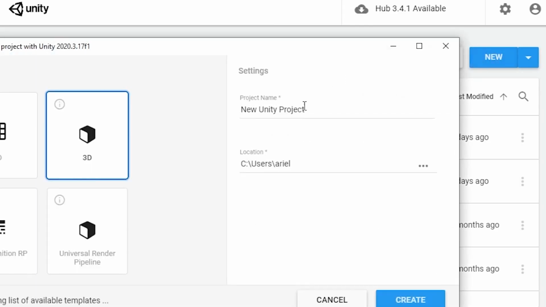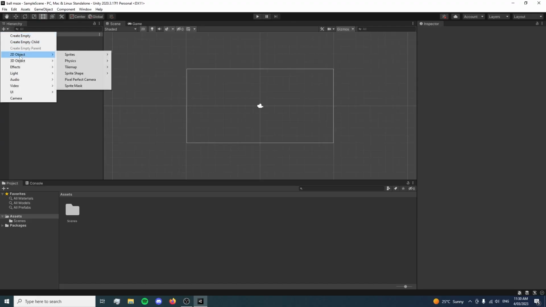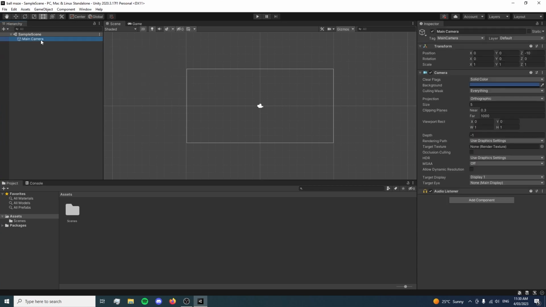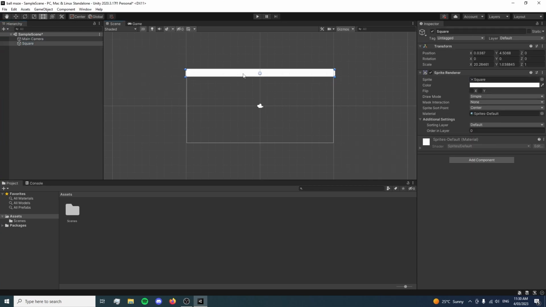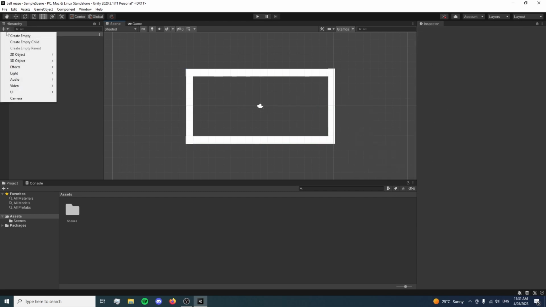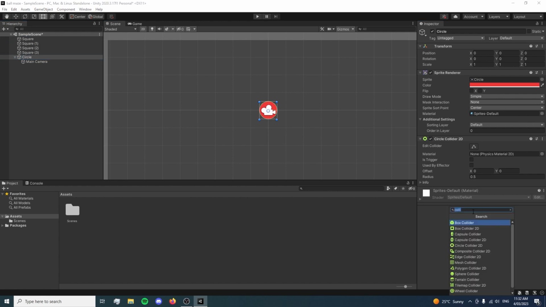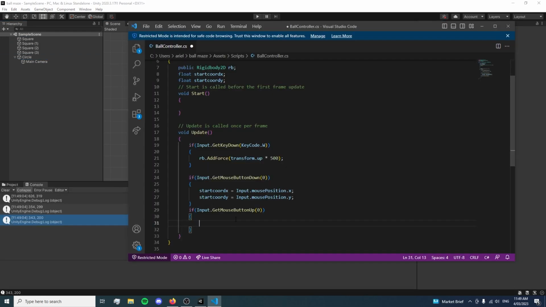Alright, new game. I'm gonna call it Ball Maze. Alright, in the Unity editor, first thing I'm gonna do is create a really simple environment for our ball to go in. Now I'm gonna add a player object. This is our player. Now I'm gonna add a rigid body to it because that's how we're gonna control it.